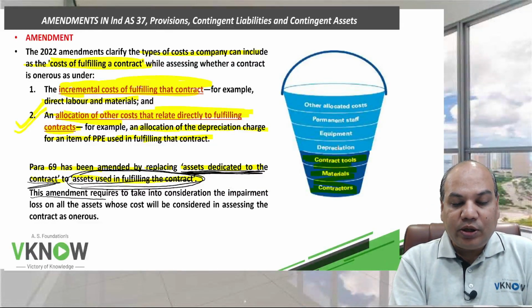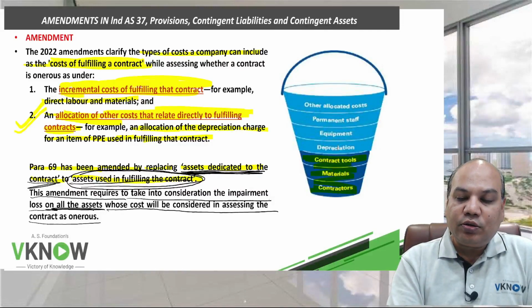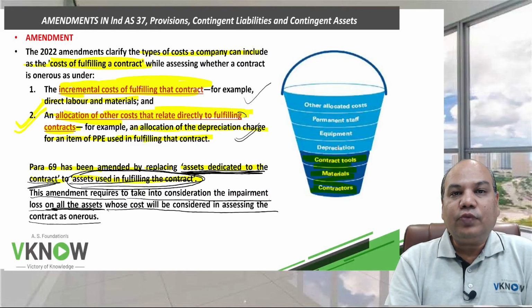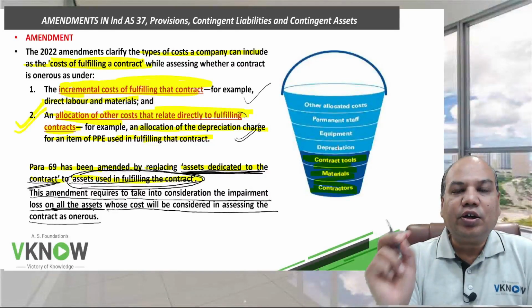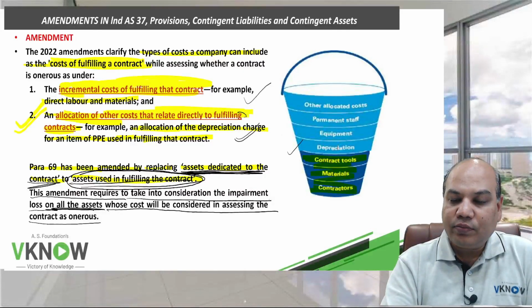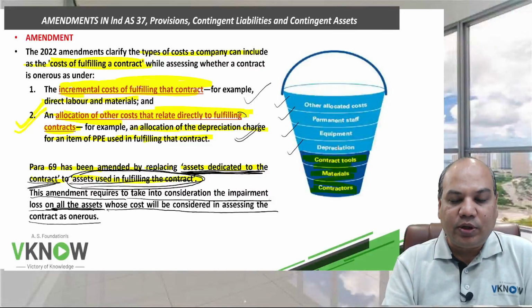So this amendment requires taking into consideration the impairment loss on all the assets whose cost will be considered in assessing the contract as onerous. So basically now the management will have to include incremental cost and the allocation of all assets required to fulfill the contract, including their impairment if any. So basically the amount will go up because of this amendment.